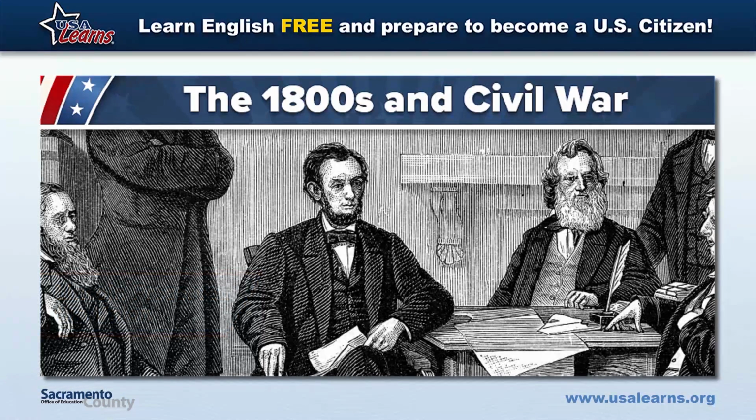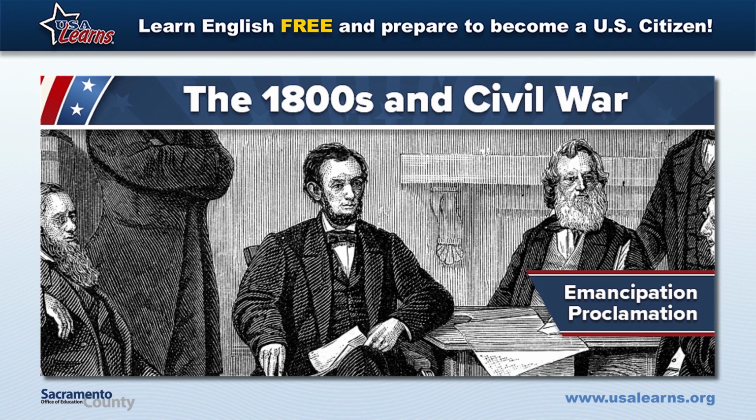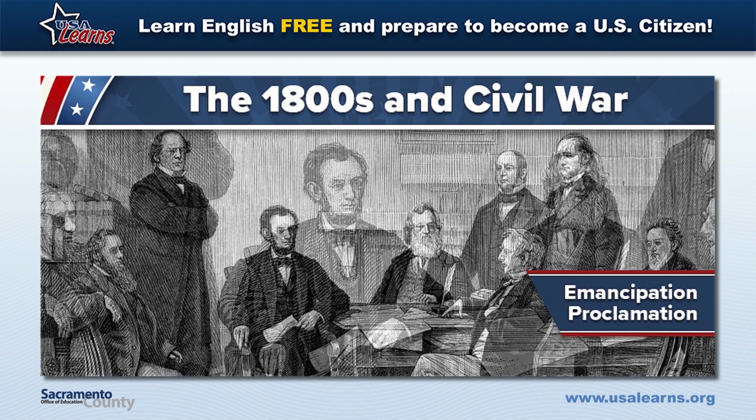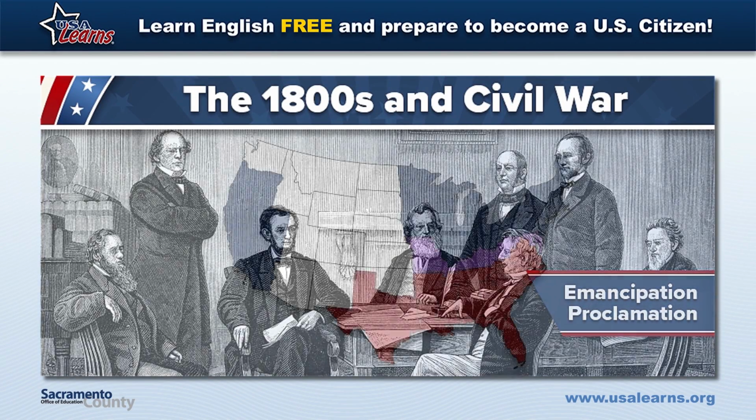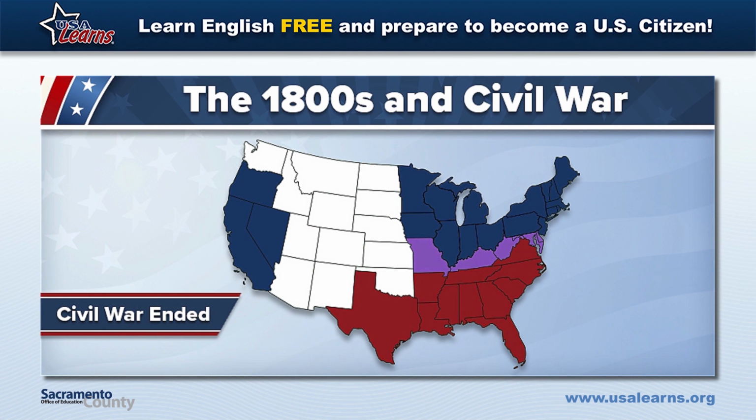Abraham Lincoln issued the Emancipation Proclamation in 1863 during the Civil War. It said that the slaves in the southern states were free. The North won the war, and the South became part of the U.S. again.